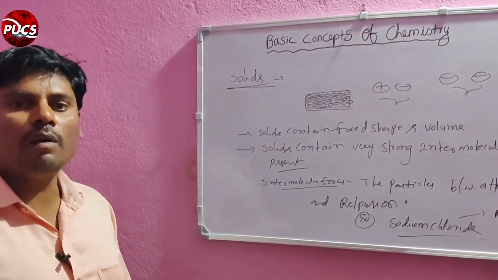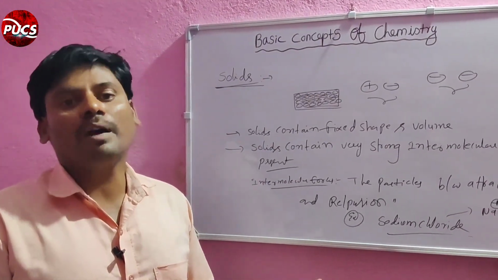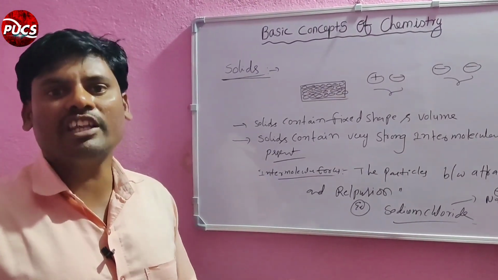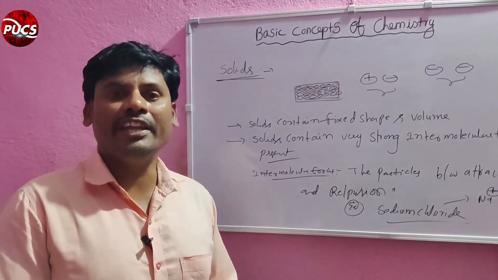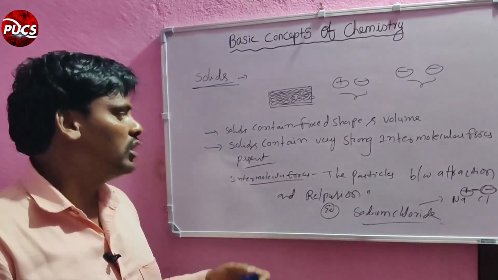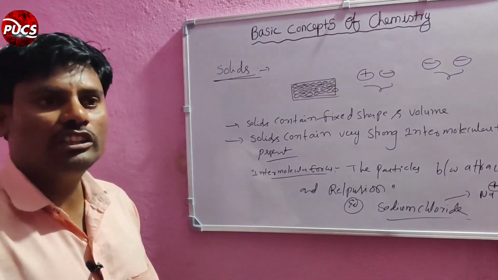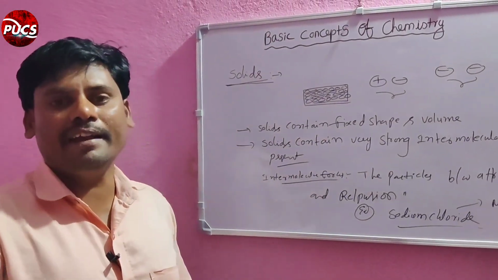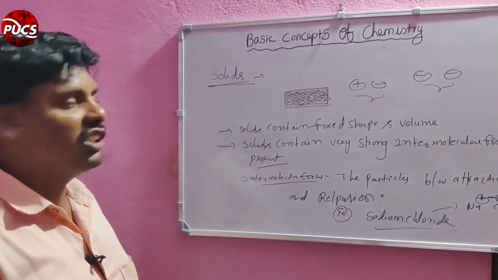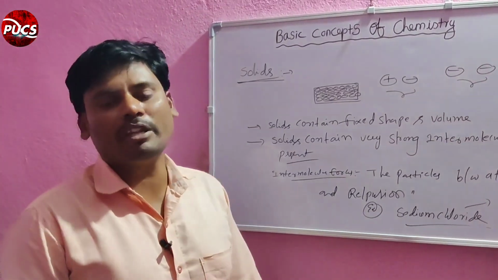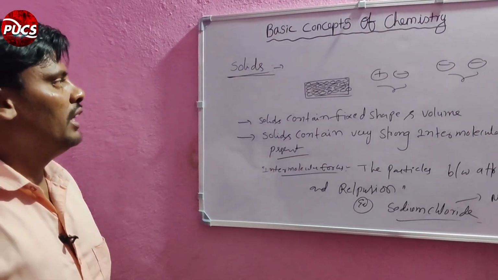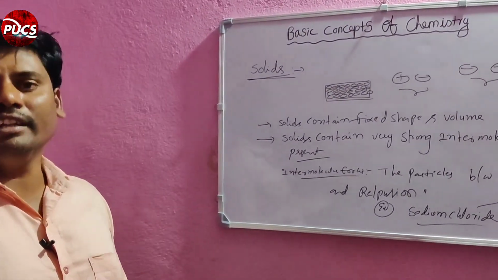Next, solid compounds are incompressible. For example, a chair is incompressible, it cannot be compressed, because the atoms or molecules are tightly packed in solid compounds. Next, solids expand slightly on heating.